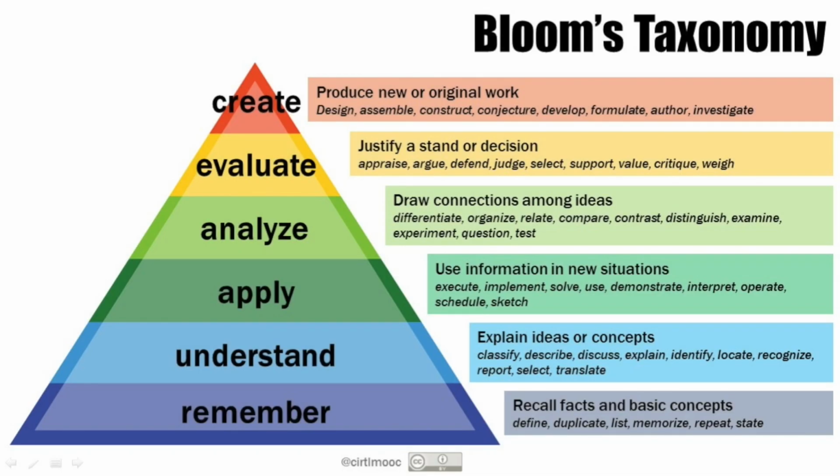Now we can look at this diagram of Bloom's taxonomy. We can see the cognitive domain is further shown with these kinds of objectives. At the base it is remember or knowledge. The next level, a little higher, is understanding or comprehension. The next level is when you use whatever information you have learned or received in new situations, and that is known as application.